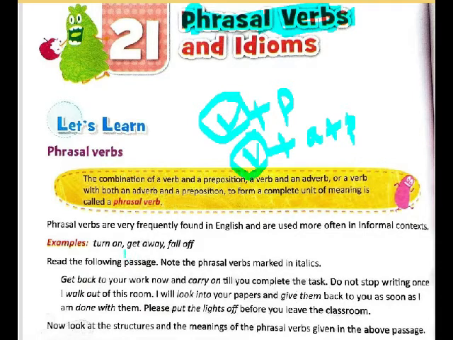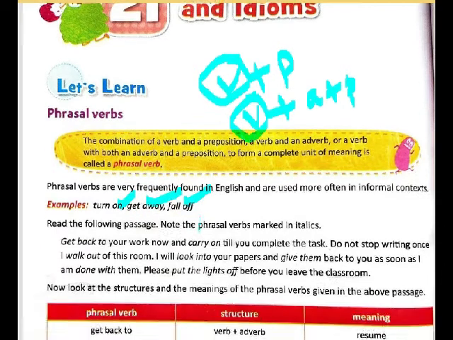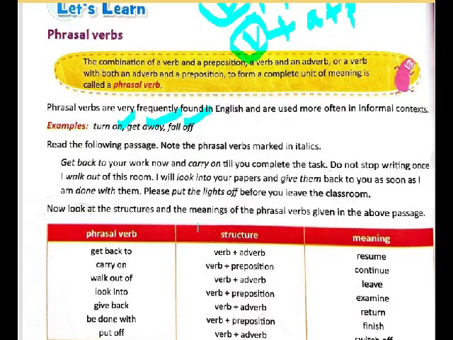Let's see some examples. Turn on: turn is a verb which means to twist something, and with it there is a preposition, on. So turn on is a phrasal verb. Again, get here is a verb, and along with it away is there, which is an adverb. So this is again a phrasal verb, and like that, fall off. These phrasal verbs all have different meanings, like I just told you.